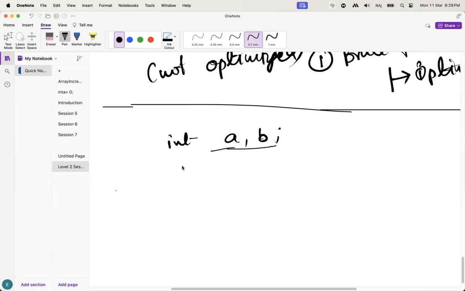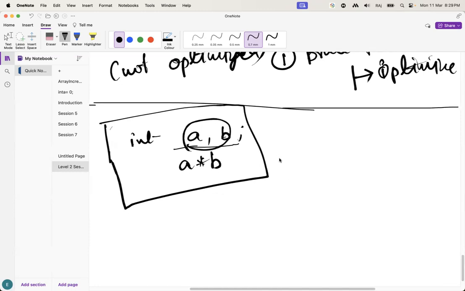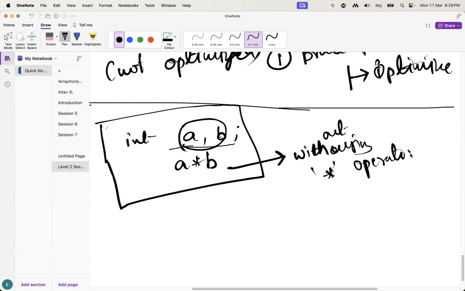Okay, guys. Let's suppose here they have given an input as A, B. They ask you to implement the multiplication of these two, but without using the multiplier operators. What are the steps? How to do this, guys?